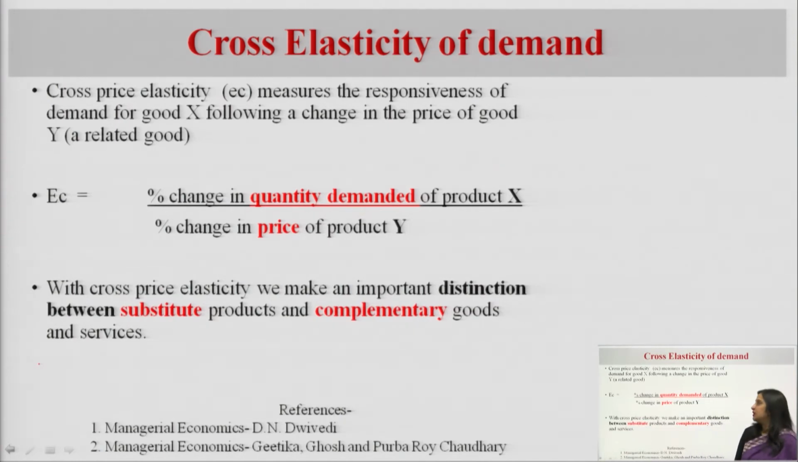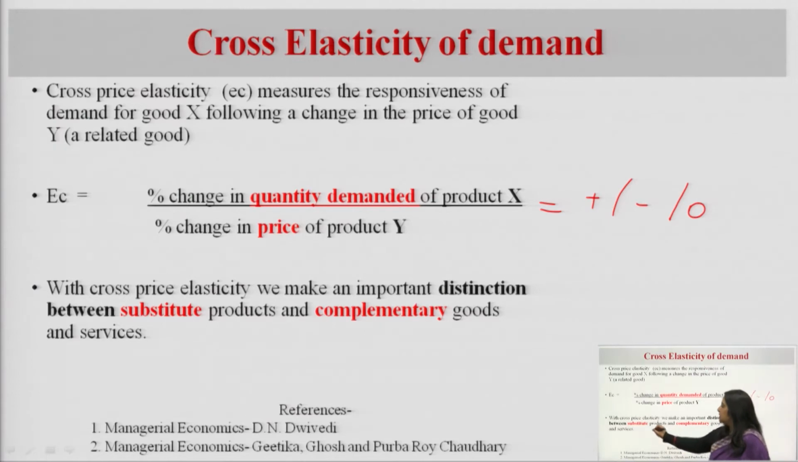When we calculate this value of EC, whether it is positive or negative or 0, it leads us to determine whether the products are substitute goods or complementary goods or they have no relation with each other. So, this is the very significant implication of cross elasticity of demand, that it helps us to know whether the products are substitute goods or complementary goods. So, accordingly we can design the pricing policy.